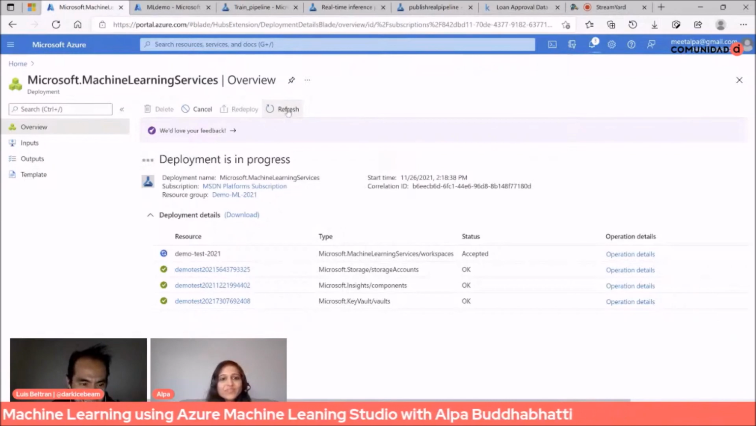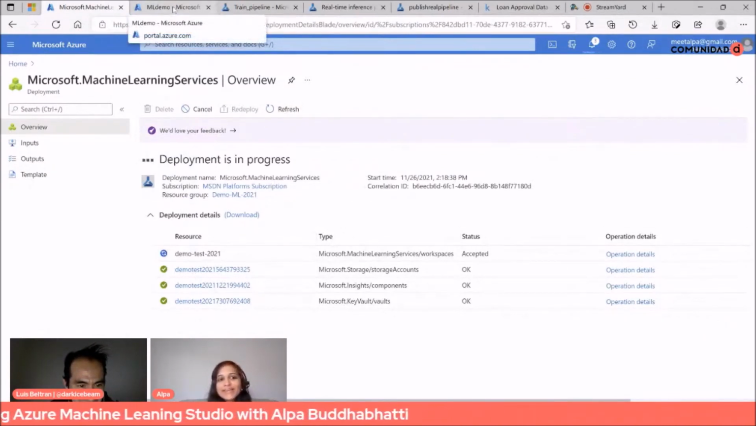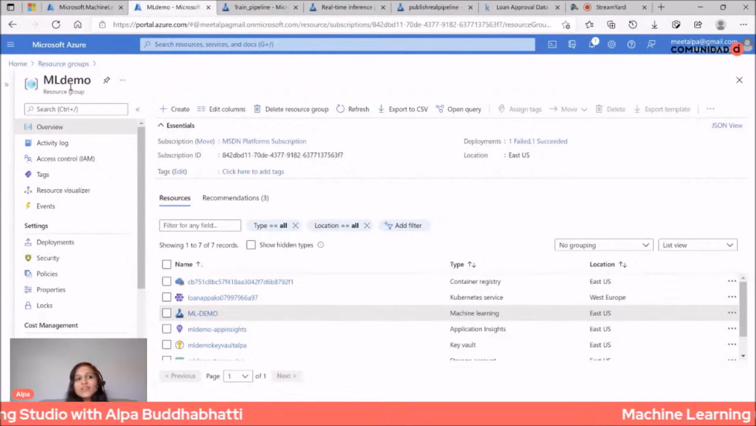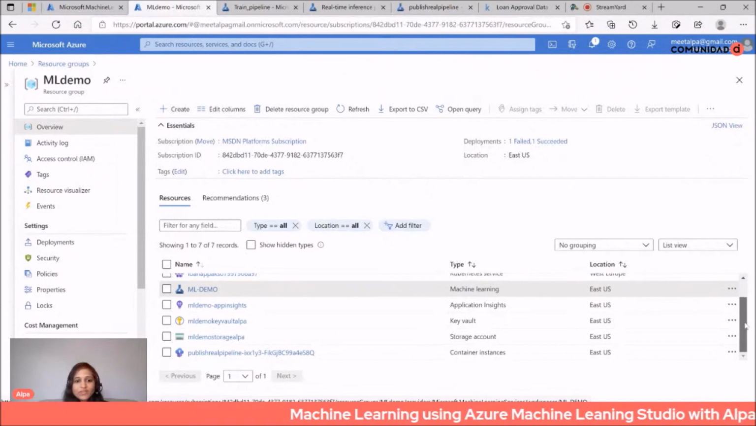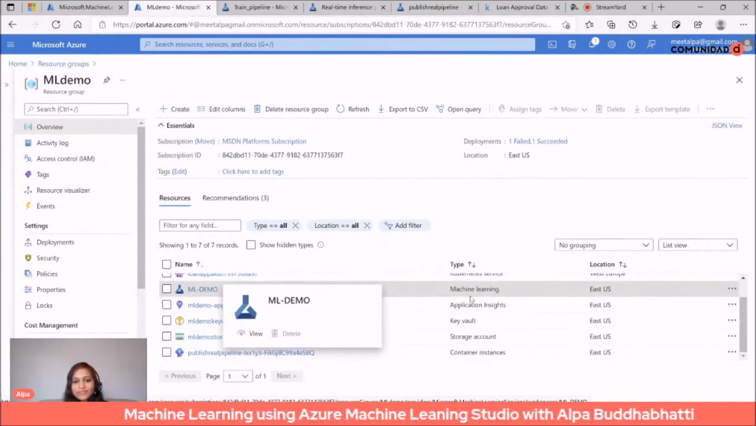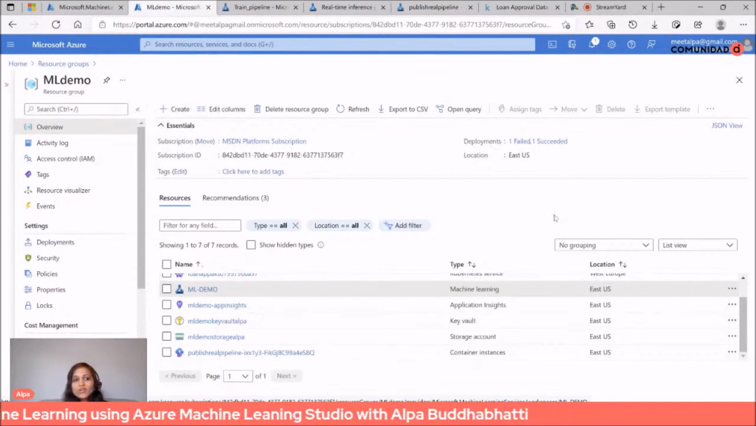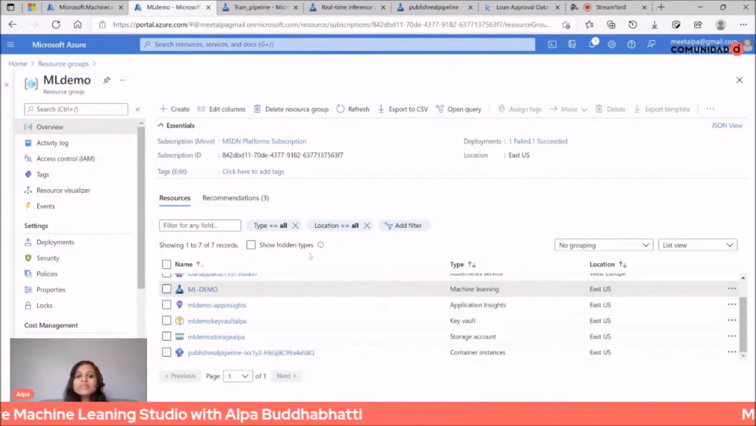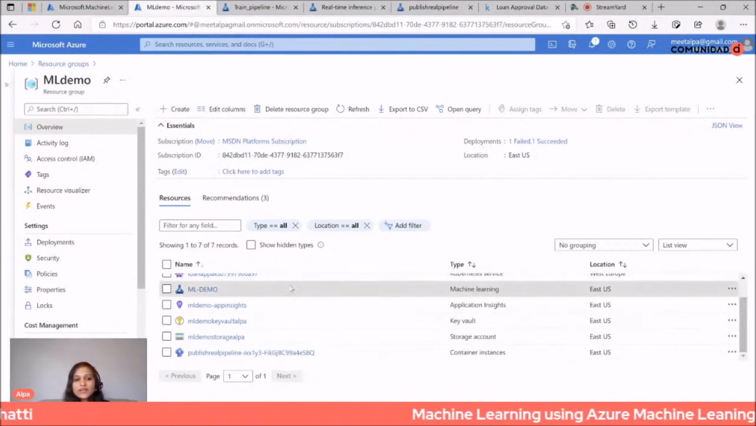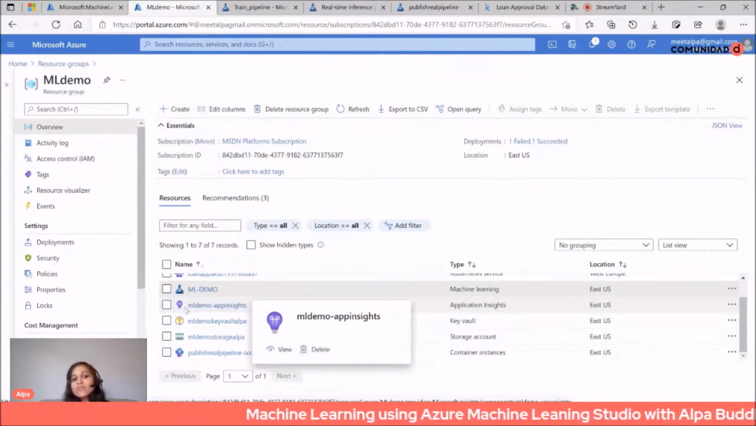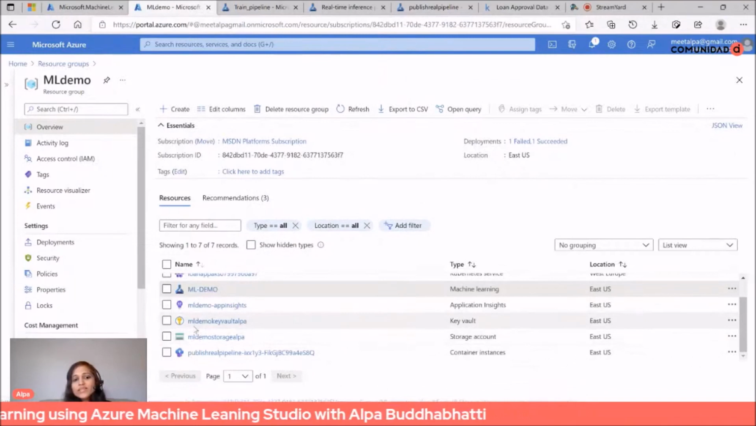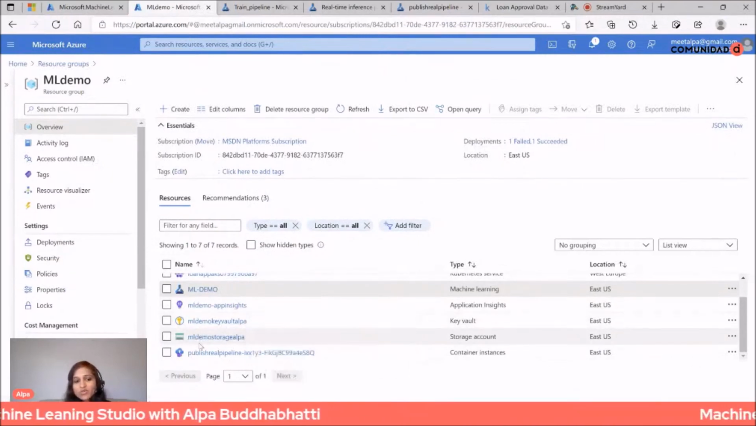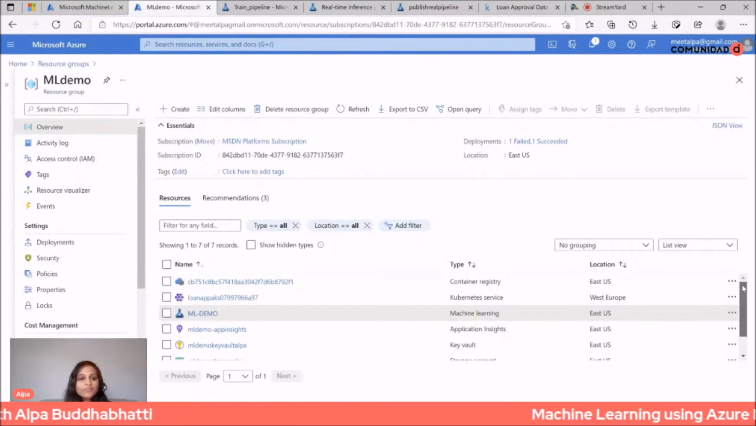While it's doing this, I can show you something else in here. This is my resource group, and I have already created my machine learning pipelines here. Once you create it, you can go into your resource group and see how many resources are created. This is my Azure machine learning, this is application insight, which I renamed, related to my Pacific demo resource group. This is my key vault. This is a storage account, which I renamed as well.